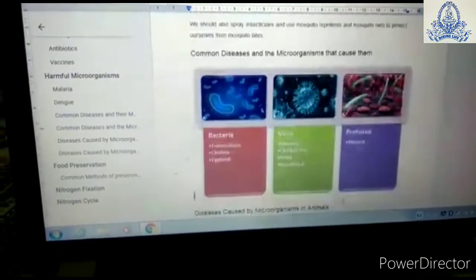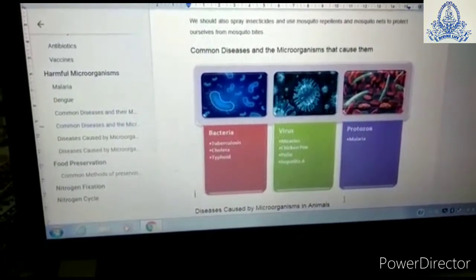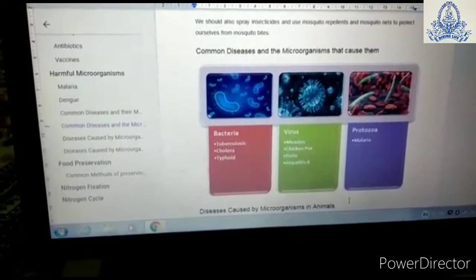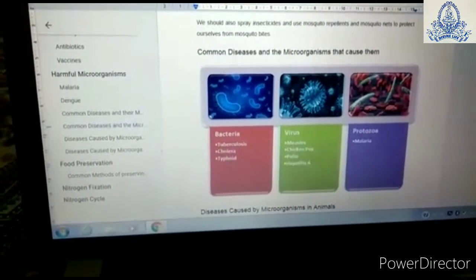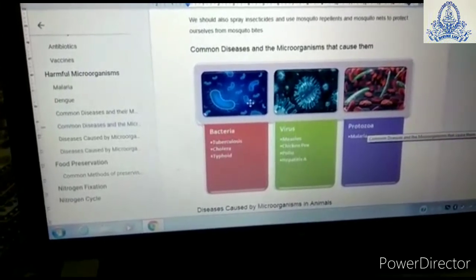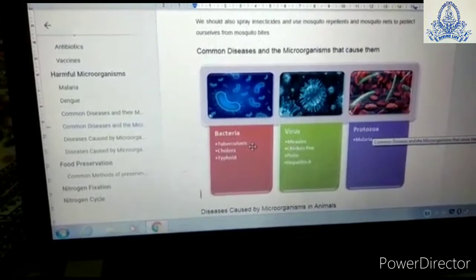Now, through this diagram, we are going to study some of the common diseases and the microorganisms that cause them. For example, the first figure shown here is bacteria. Bacteria can cause diseases like tuberculosis, cholera, typhoid.